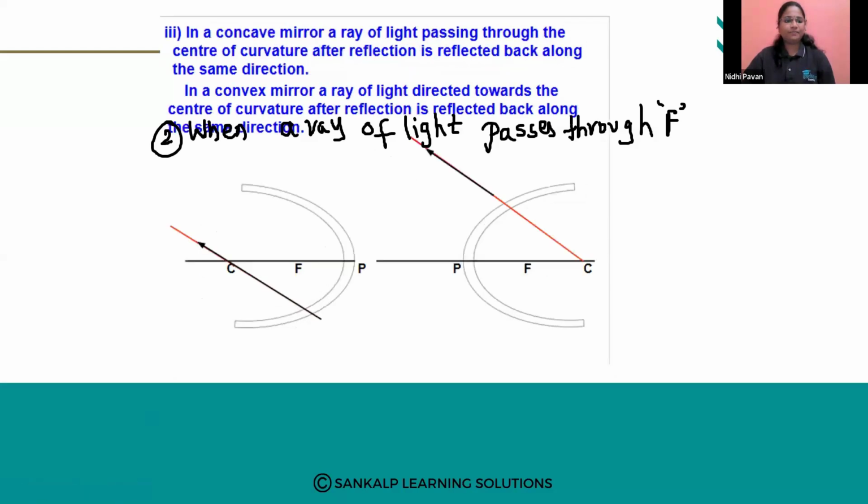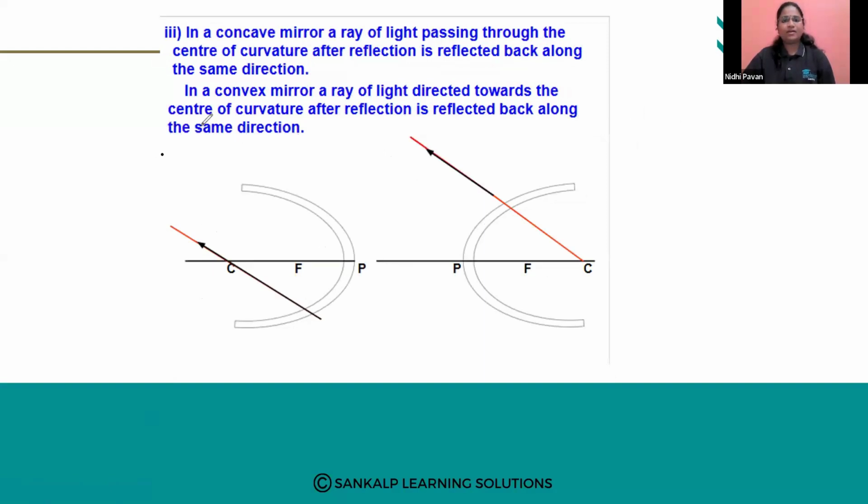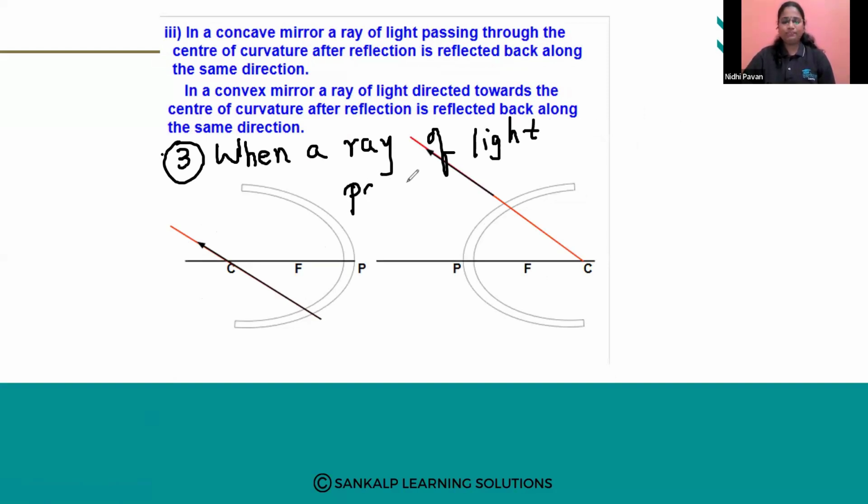The next case study is, when an incident ray passes through the center of curvature.